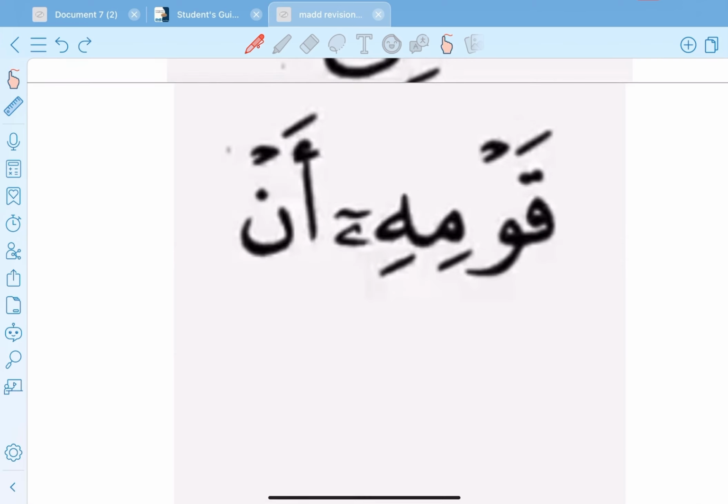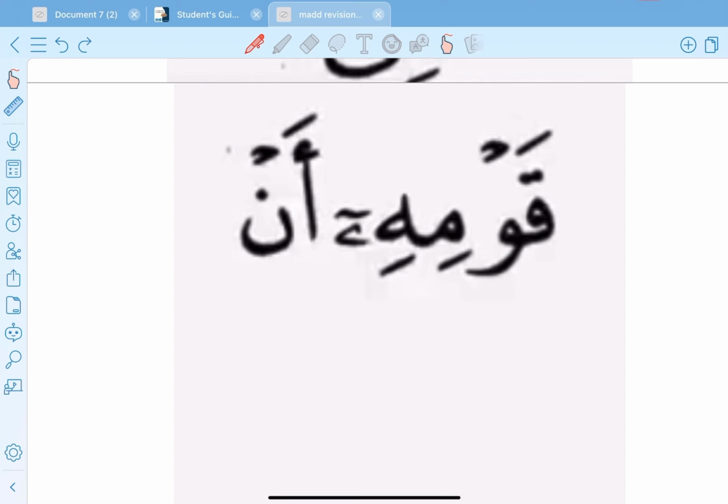The next example, قومه, and I will ask myself the conditions. The first, number one, is this ha additional or not? Yes, it is additional because it's not part of the word. Number 2, is it voweled by kasra or dhamma? Yes, it's voweled by kasra. Number 3, did it come between two vowel letters?